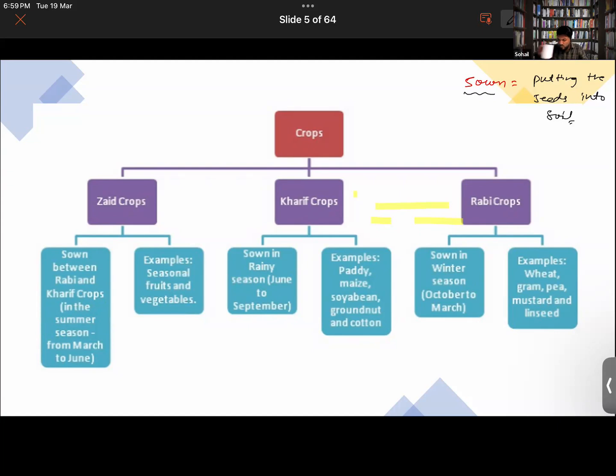Yes. So June to September. In this month, the crops will be sown into the soil. Also, one important thing I wanted to say: why do we need to categorize the crops as kharif crops and rabi crops? Why don't we put all of them under one category?